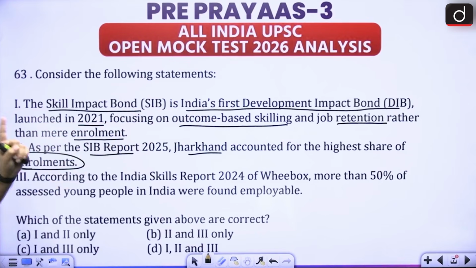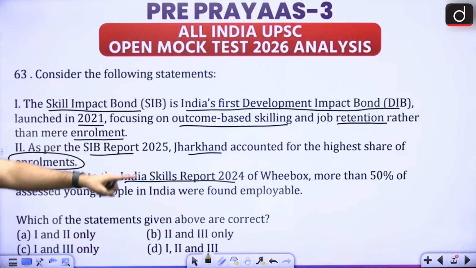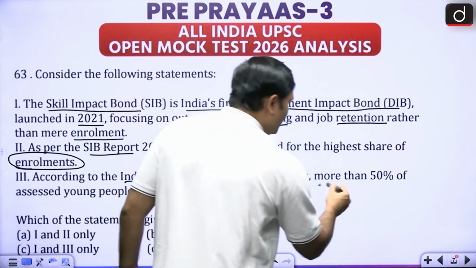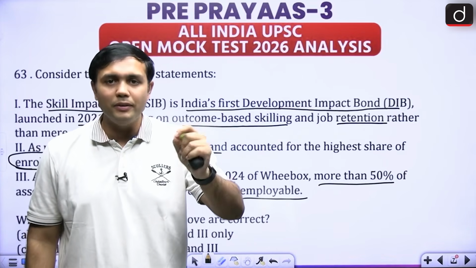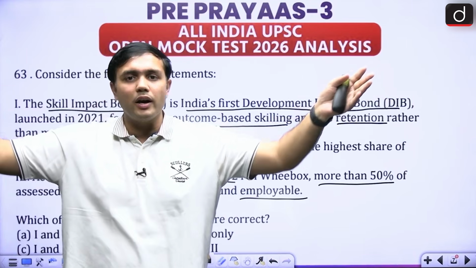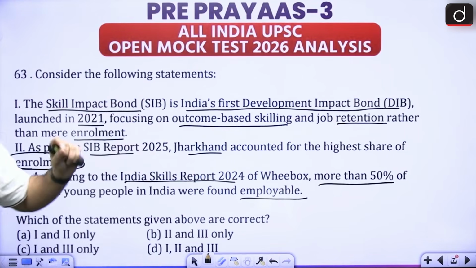And the third is, according to the India Skills Report 2024, more than 50% of the young people were found employable. It can be 51, 52. That still leaves a lot of people who are unemployable, right? But let's look at all these aspects one by one.